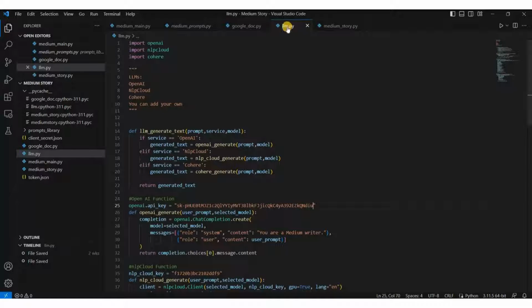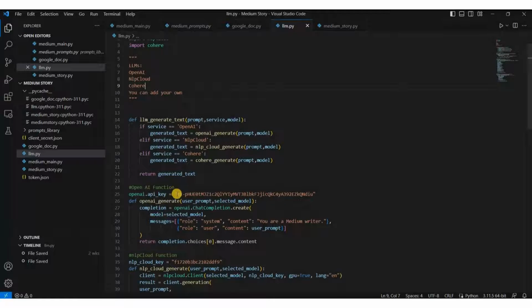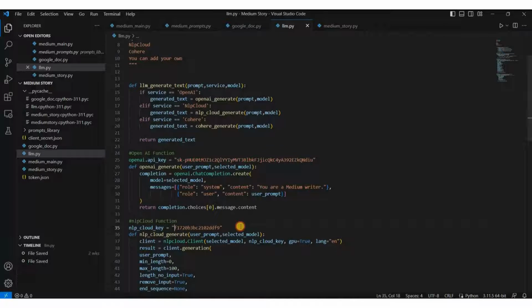I created this LLM module because we have multiple LLM models: OpenAI, where you have to write import OpenAI, then NLP Cloud, Cohere. These are very big language models that we can use to write content for our blog post or Medium story. We just need these OpenAI or NLP Cloud APIs. To create an OpenAI API, you have to go to OpenAI. Let me show you how to do that.